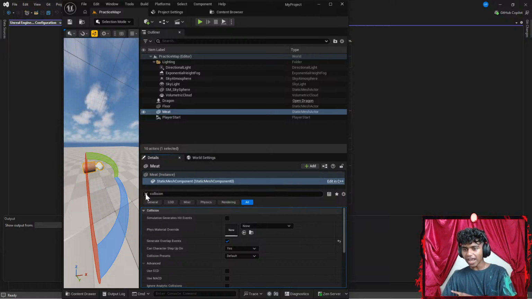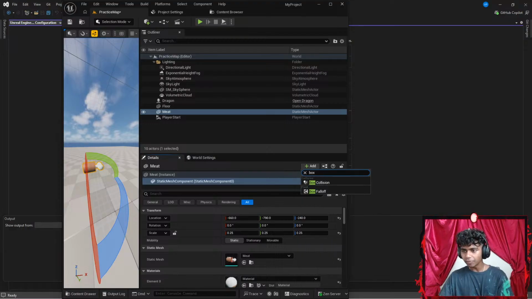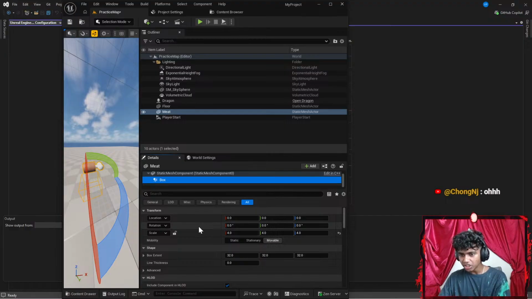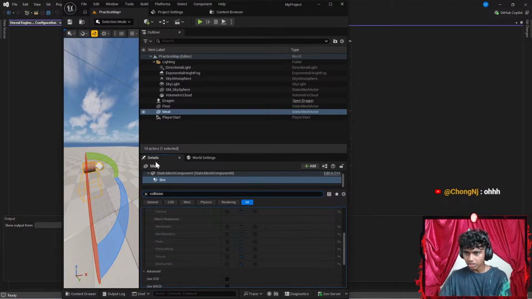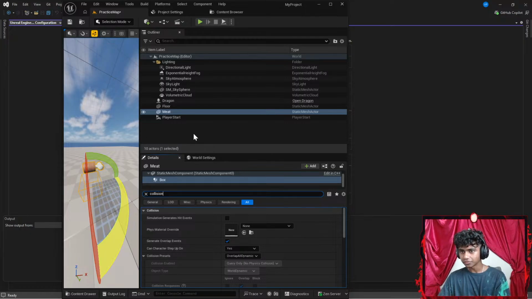That said, I might actually add another component here. Let's go ahead and add, maybe, a box component. So I might go with something like a collision box. Now my collision box is definitely going to be having a collision. Okay, there we go. Now, for my collision, my mesh is an actor.